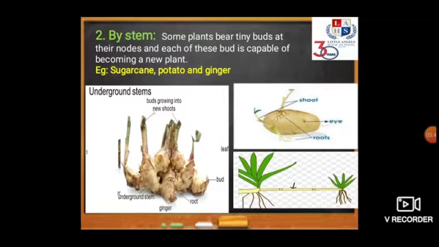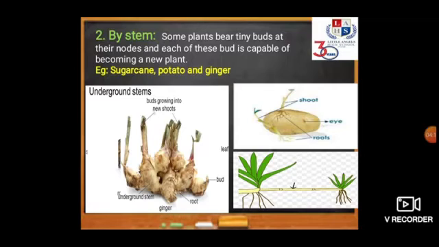Now, the second method by which a new plant can be grown is by the help of stem. You know that a stem has nodes. Some plants bear tiny buds at their nodes, and each of these buds is capable of giving rise to a new plant. The examples are sugarcane, potato, and ginger. Now, there is one very huge misconception that potato is a root. No, a potato is a stem, and you can say that it is an underground stem.